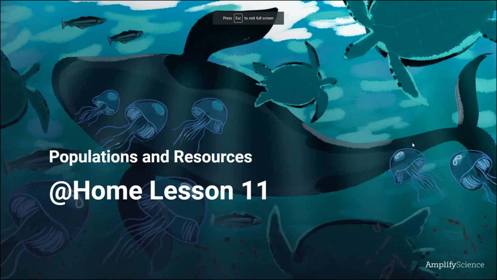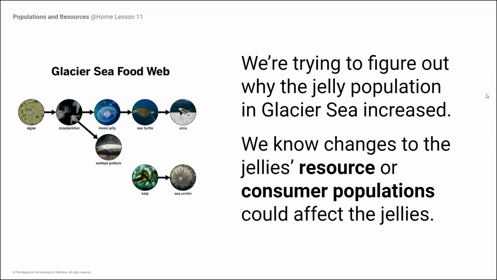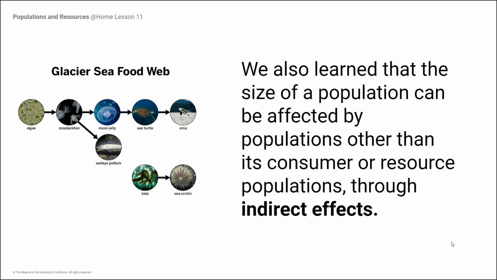Okay, so today we're going to do lesson 11 and write our final arguments as to why the jelly population has increased. Remember, throughout this unit, we've been trying to figure out why the jelly population in Glacier Sea increased, and we learned that changes to the jelly's resource or consumer populations could affect the jellies. So we started out in chapters 1 and 2, and we found that an increase in zooplankton or a decrease in sea turtles could cause the moon jellies to go up.